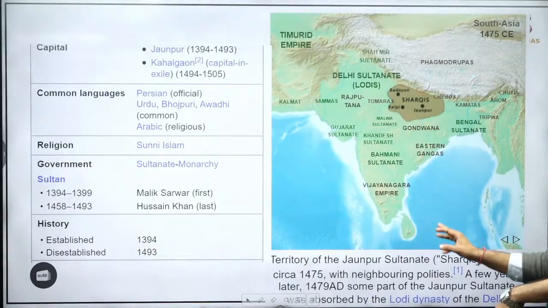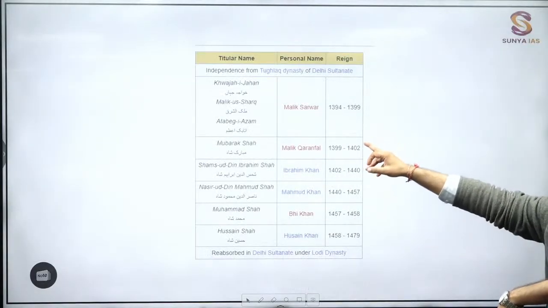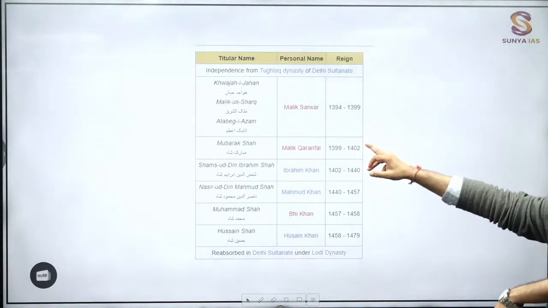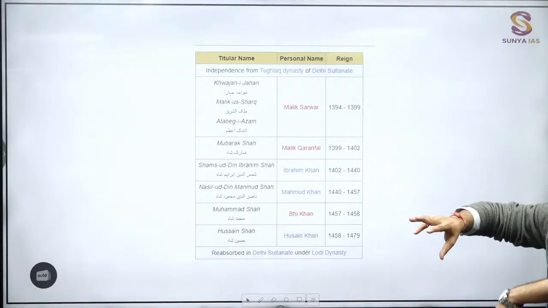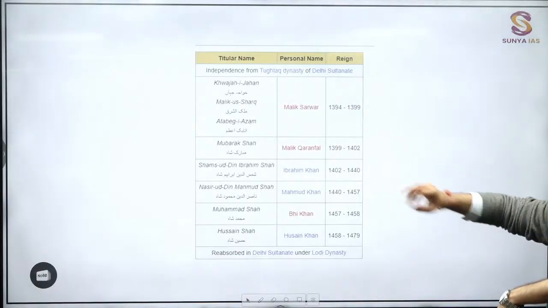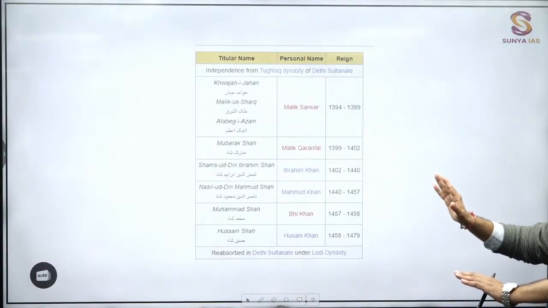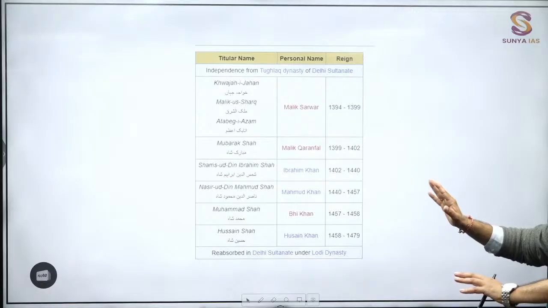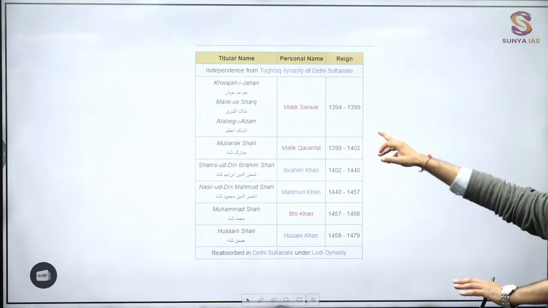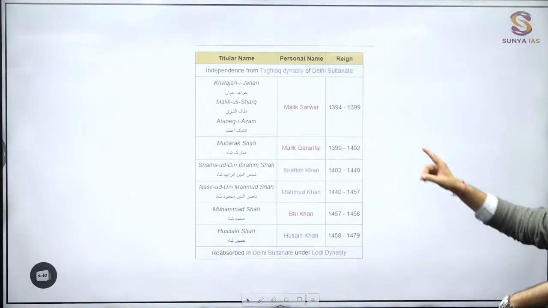These are Sharki rulers, and the important Sharki ruler you will be finding first, Malik Sarwar, you have to remember. He founded this dynasty. Important. Malik Sarwar is important, but he is not contemporary to whom? He is not contemporary to Lodhis. See the timeline, 1394 to 1399. He is contemporary to Tughlaqs. Important, Malik Sarwar.